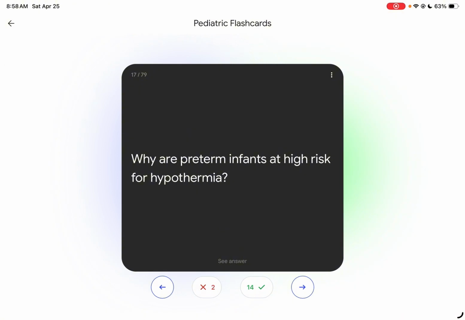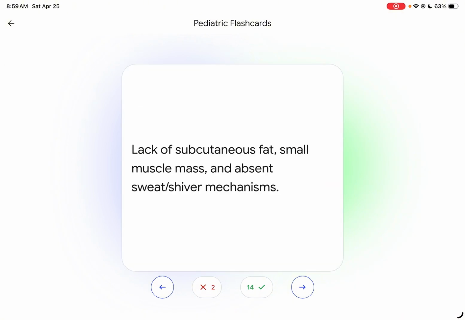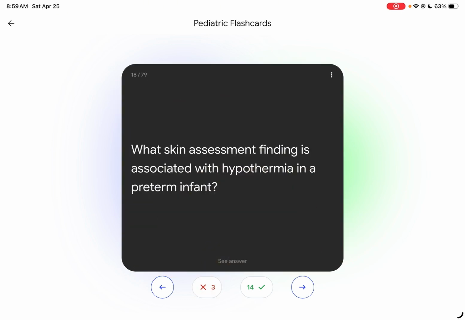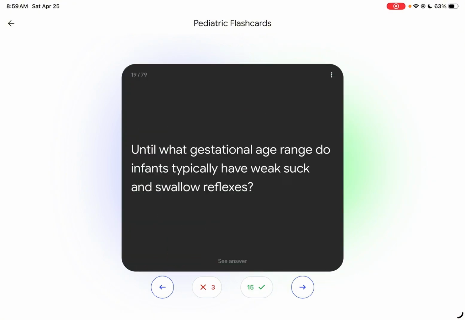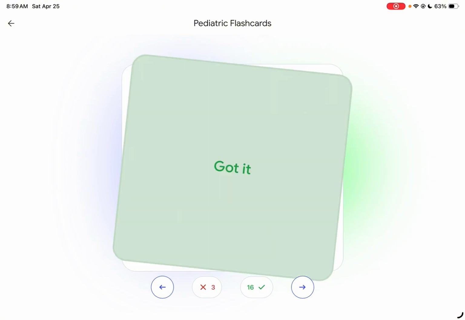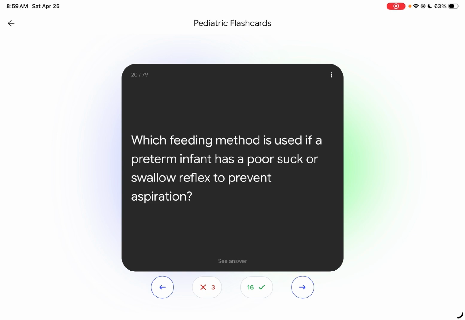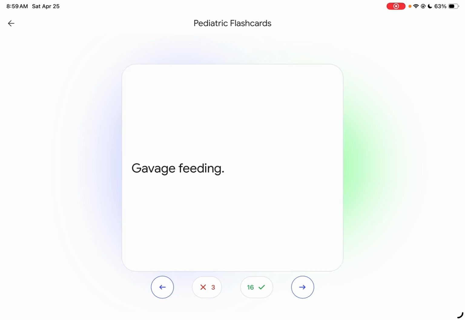Why are preterm infants at high risk for hypothermia? Because of the lack of subcutaneous fat, small muscle mass, and absent shivering or sweating mechanisms. What skin assessment findings are associated with hypothermia in a preterm infant? Mottling. Until what gestational age range do infants typically have a weak suck, 33 to 34 weeks? Which feeding method is used if a preterm infant has a poor suck or swallow reflex to prevent aspiration? Gavage feeding.